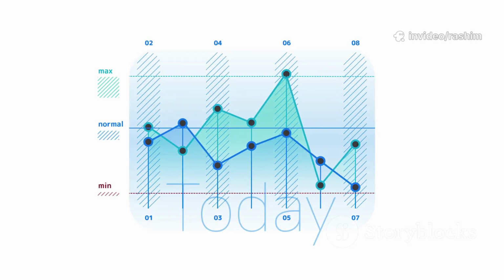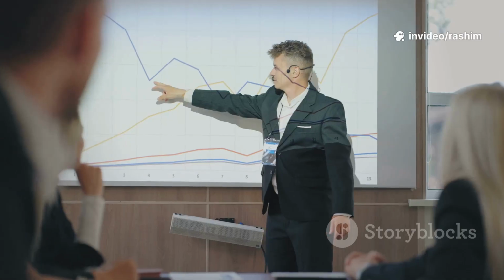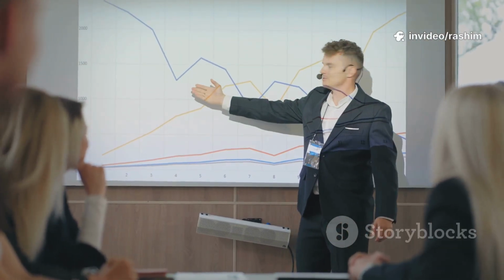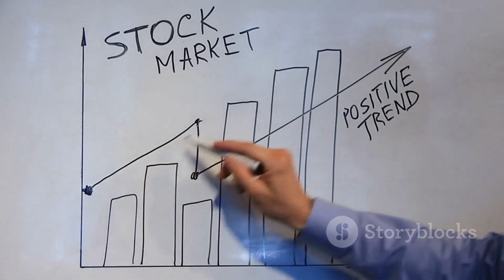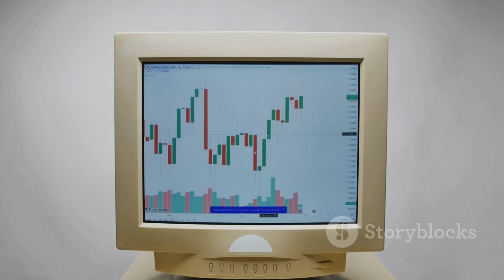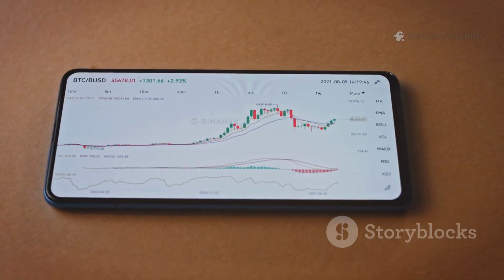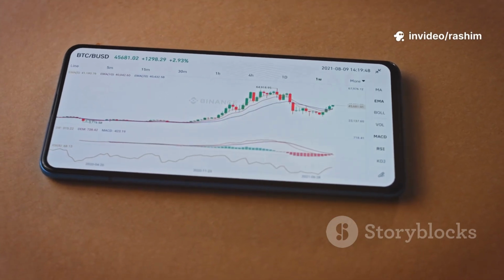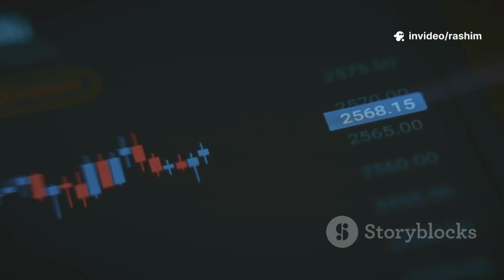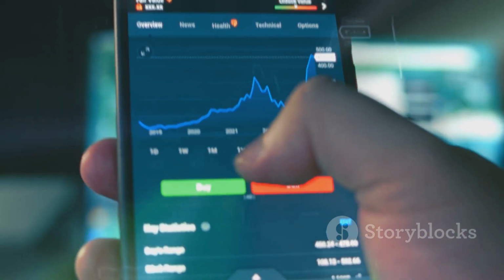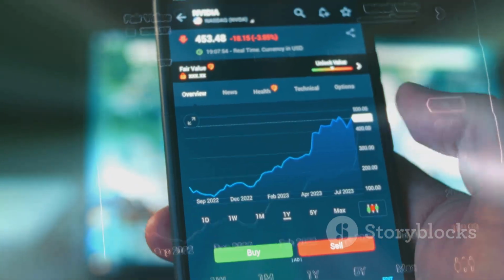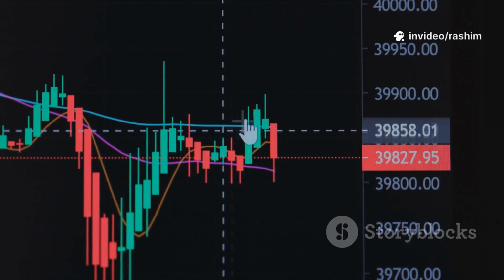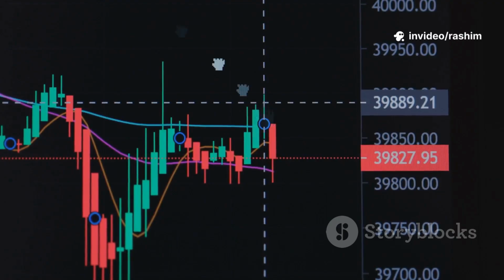First, we need to identify the overall trend. It's often said that the trend is your friend. Trading in the direction of the main trend increases your odds of success. A very simple way to see the trend is with a moving average. Let's use the 50-day simple moving average. When the price is trading above the 50-day SMA, we can say the trend is generally up. So our first rule will be, only look for buy signals when the price is above the 50-day SMA. This single rule keeps us from trying to buy when the market is in a strong downtrend.